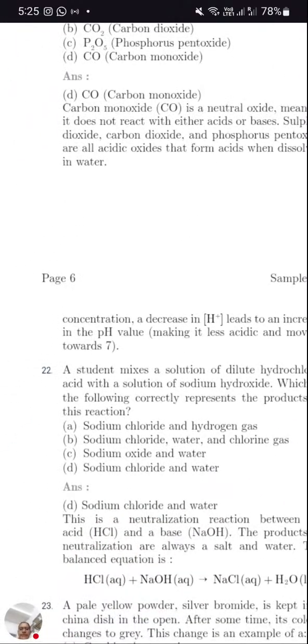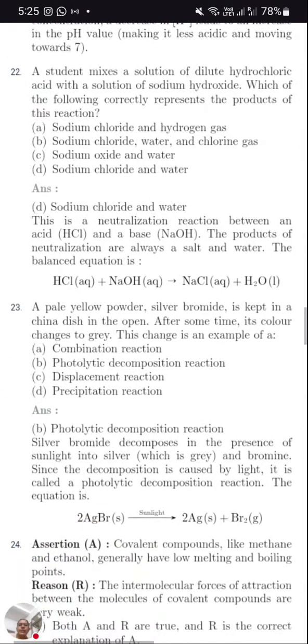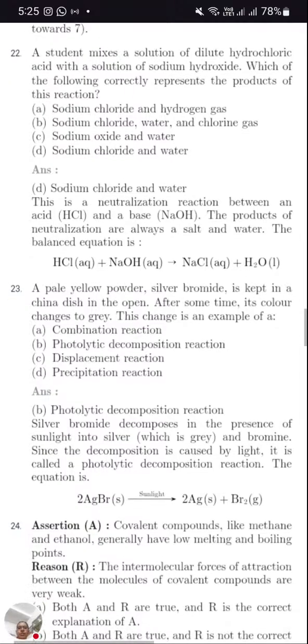Now we are moving to 22nd question. A student mixes a solution of dilute hydrochloric acid with a solution of sodium hydroxide. Hydrochloric acid with sodium hydroxide, HCl with NaOH. Neutralization will take place. Which of the following correctly represents the product? So HCl plus NaOH will form NaCl plus water. So sodium chloride and water is produced. Option number D. Next question, 23rd.